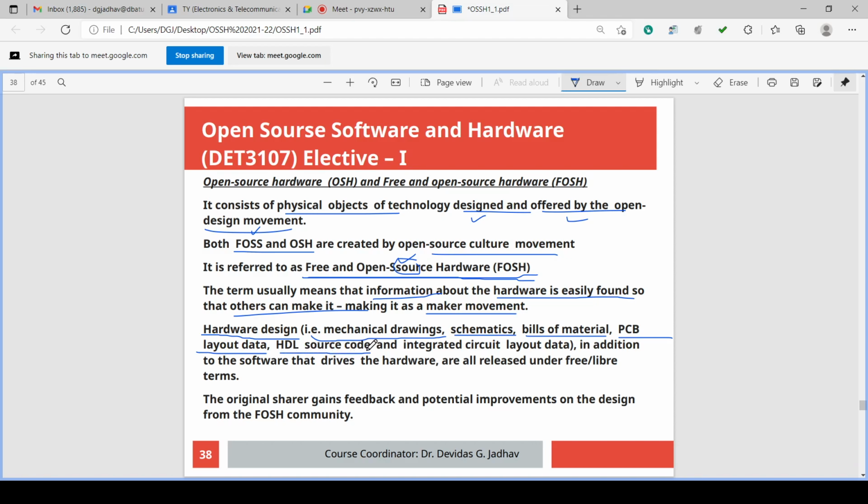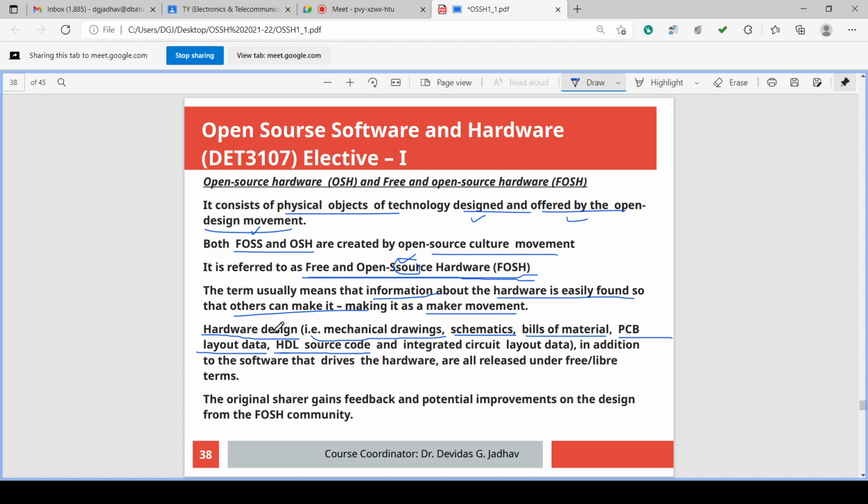IC manufacturing requires the hardware description language source code, while manufacturing or producing the integrated circuit. The manufacturing details or manufacturing program is called hardware description language, HDL. So VHDL code, very large scale integration. It's hardware description language.